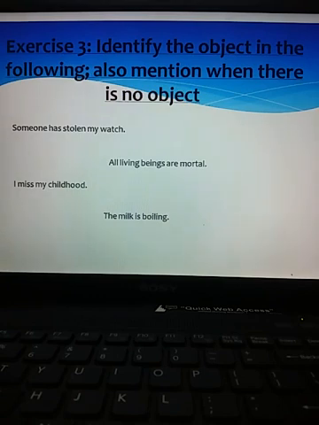See here, someone has stolen my watch. Here, watch is the object. All living things are mortal. Here there is no object. I miss my childhood. Here, childhood is the object, and this is an abstract noun. The milk is boiling. There is no object, because if it had been given as, I am drinking milk, then milk becomes an object.